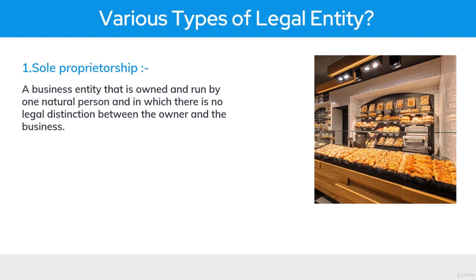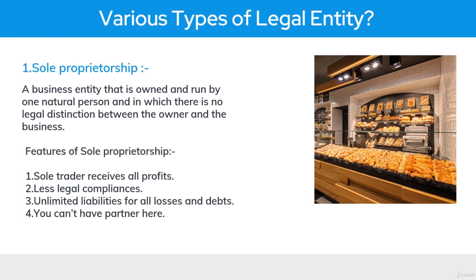And there is no legal distinction between the owner and the business, which simply means that whatever loan you will take for the business, you have to fulfill that loan. If you are not able to fulfill that loan, then you are bound to put your own asset at risk, which means that whatever assets you have, no matter if it's a car or personal money, you have to give it back to the bank if you're not able to pay your loan. So sole proprietorship is something where you are the sole owner or the only owner for that business. So whatever profit or loss you make, you have to take care of that.